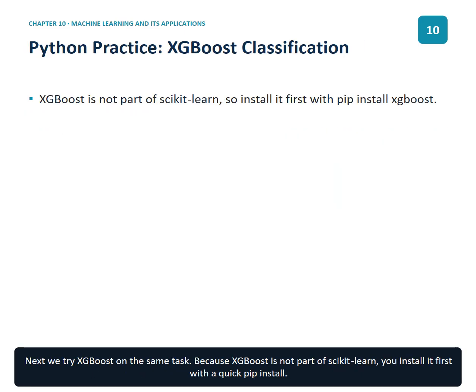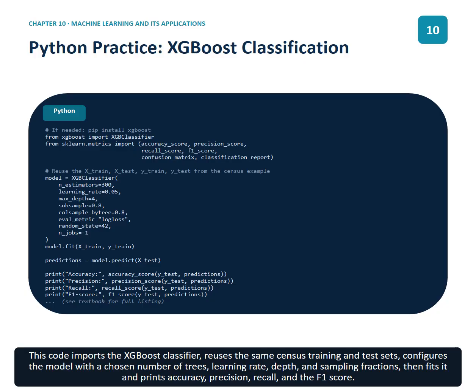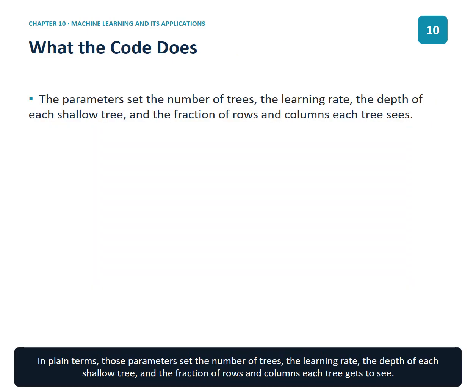Next, we try XGBoost on the same task. Because XGBoost is not part of scikit-learn, you install it first with a quick pip install. This code imports the XGBoost classifier, reuses the same census training and test sets, configures the model with a chosen number of trees, learning rate, depth, and sampling fractions, then fits it and prints accuracy, precision, recall, and the F1 score. In plain terms, those parameters set the number of trees, the learning rate, the depth of each shallow tree, and the fraction of rows and columns each tree gets to see.